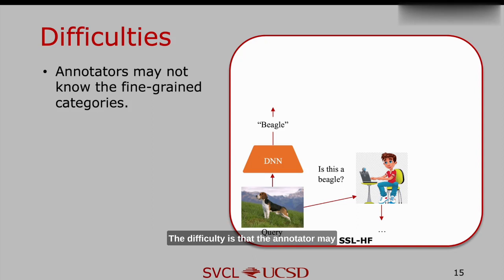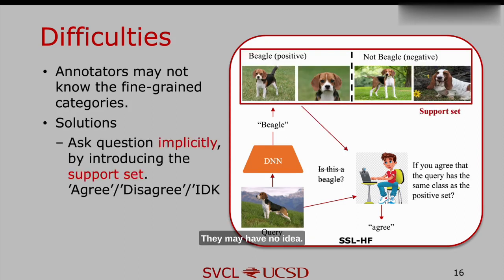The difficulty is that the annotator may not know the fine-grained categories. In this example, when we ask them, is this a bingo, they may have no idea. To solve this problem, we propose two mechanisms. The first is to ask a question implicitly by introducing the support set.